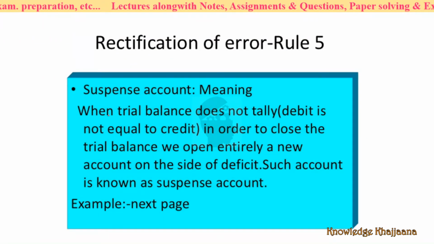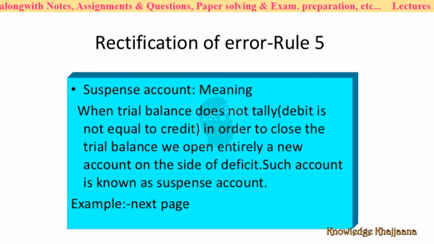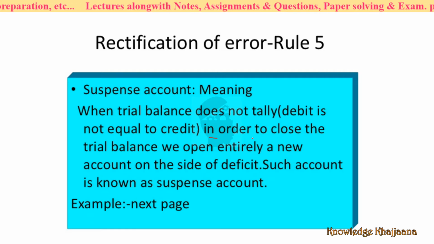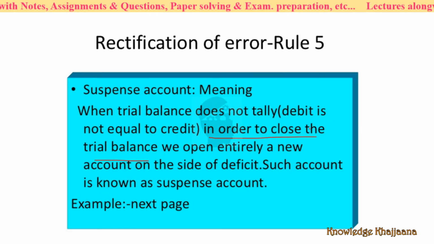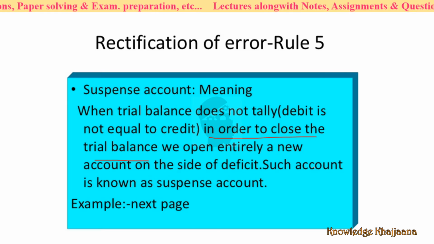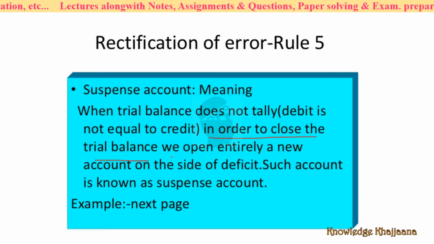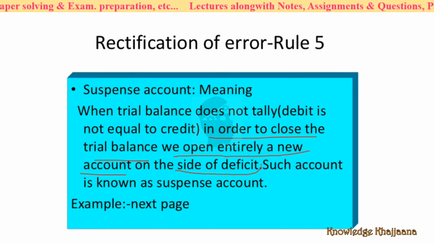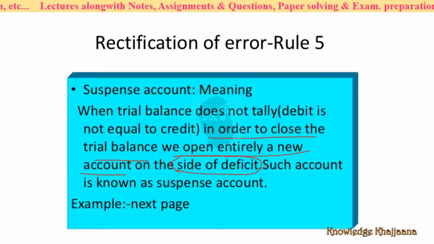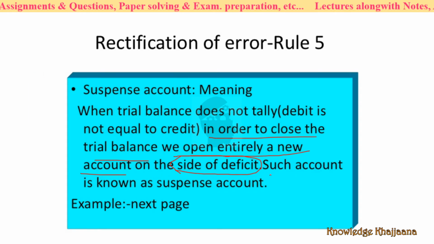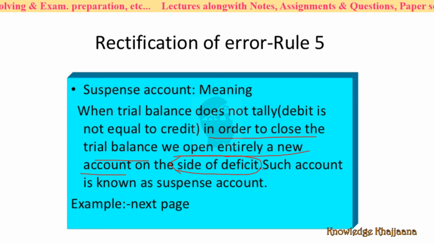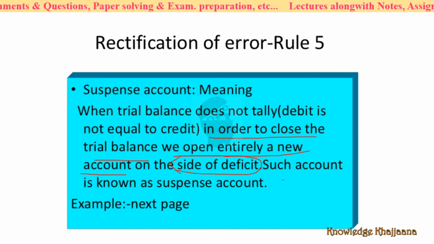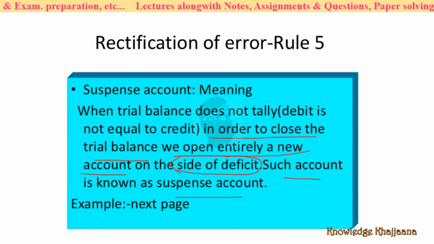See, suspense account means when the trial balance does not tally, that is, debit is not equal to credit. Then in order to close the trial balance, the trial balance amounts must be tallied. So in order to close the trial balance, we open an entirely new account on the side of deficit, whichever side is deficit, meaning less balance. Whichever side has the lesser balance, we open a new account, that is the suspense account. Such an account is known as a suspense account.